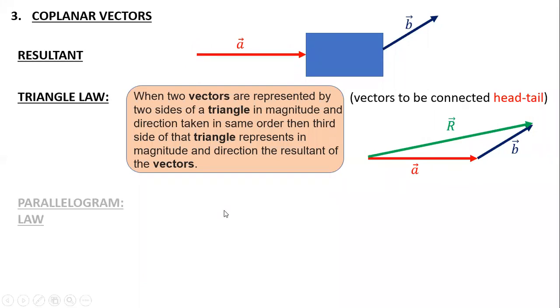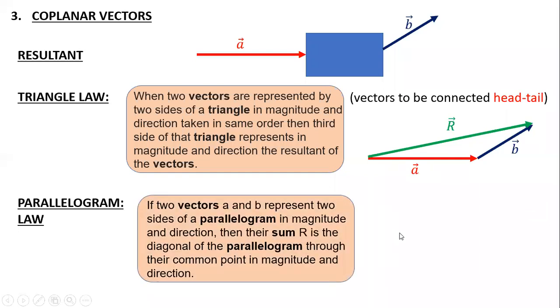Now, in the same way, the second way of representation is called the parallelogram law. In that, there is a statement: vectors A and B represent two sides of a parallelogram in magnitude and direction, then R is the diagonal of the parallelogram through their common point in magnitude and direction. So what about this statement? Now again, how to connect? That is our main point.